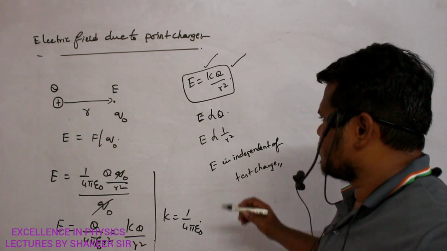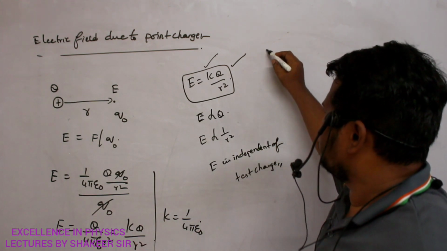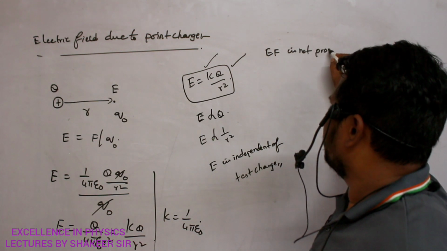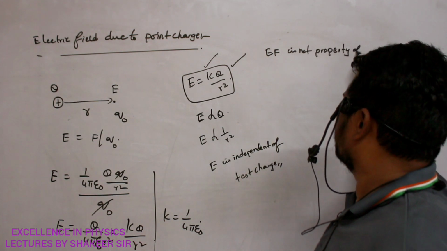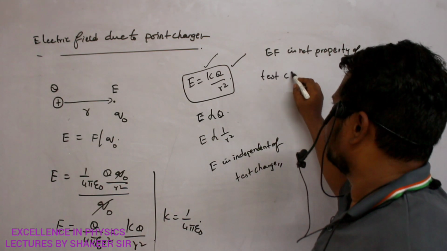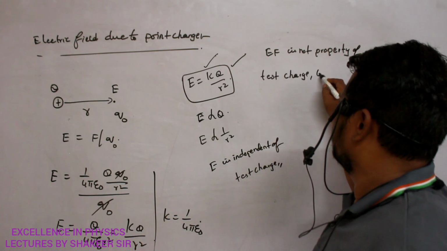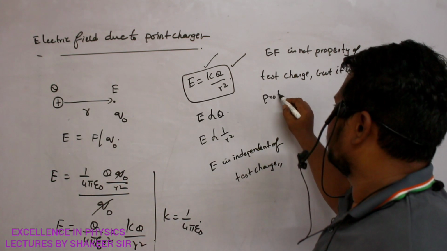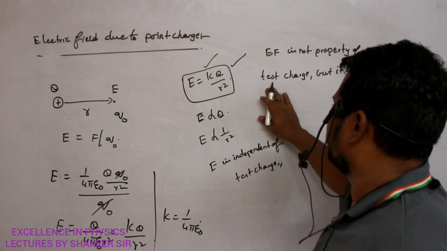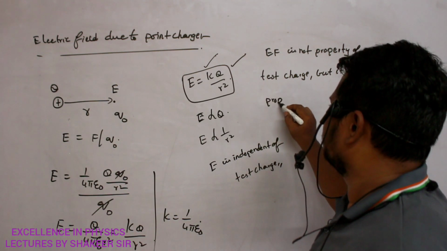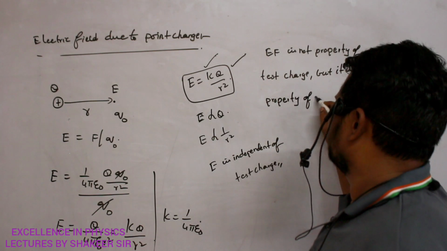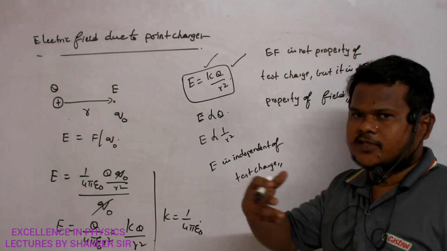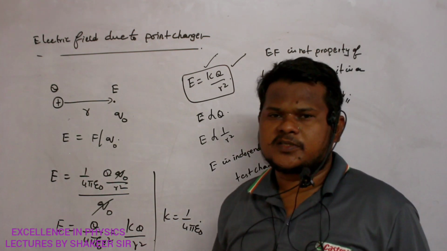One more point which we can write is: electric field is not a property of test charge, but it is a property of the field, that is the space around which this main charge is present.